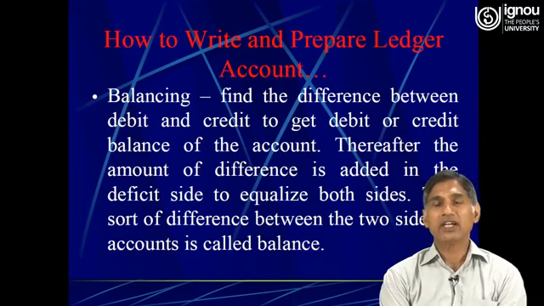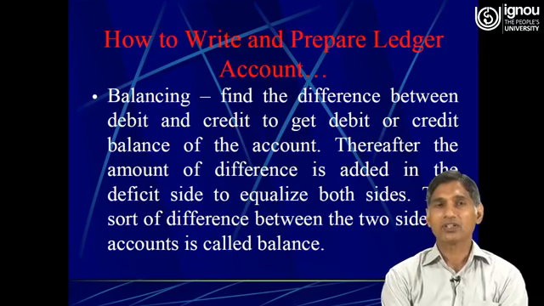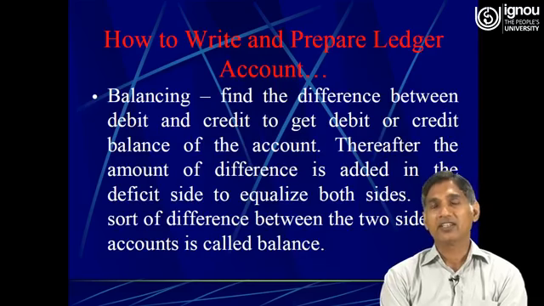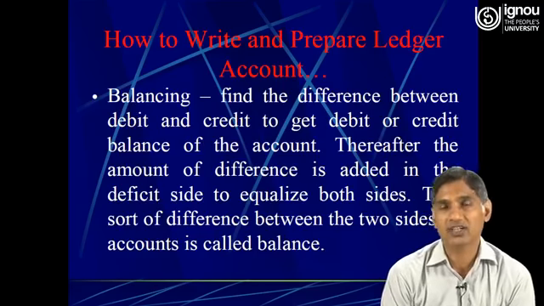So in the debit side we have a total of 20,000. In the credit side we have a total of 5,000. So this way, after making the total of debit and credit side, we find that the credit side of the cash account is in deficit by 15,000.